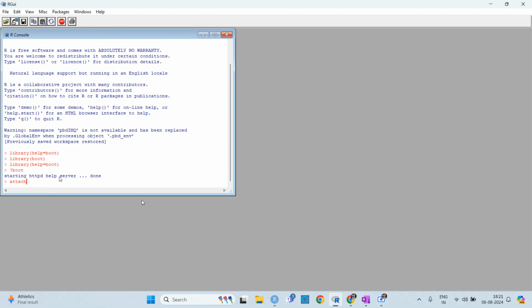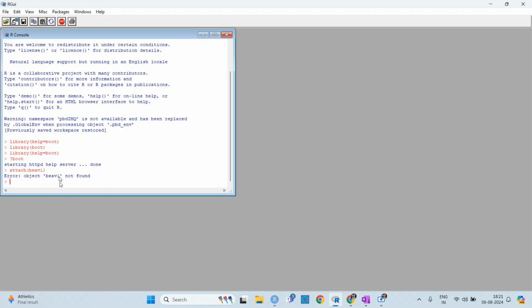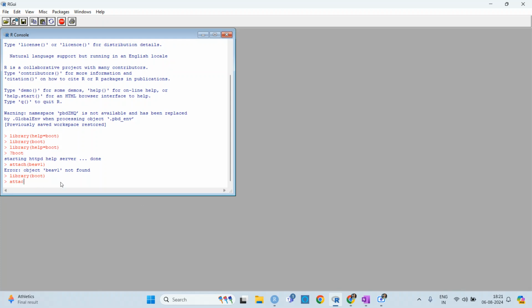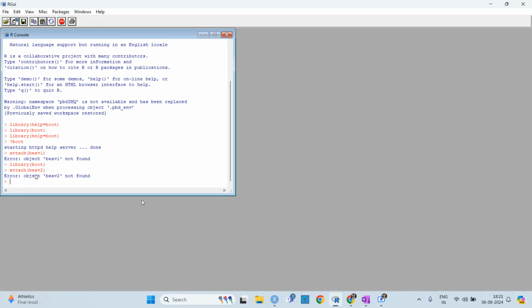What you need to do is attach this data. Let's say this one is the data. These are not available, I don't know what the problem is. But if you want to attach some data sets, let me take another example.